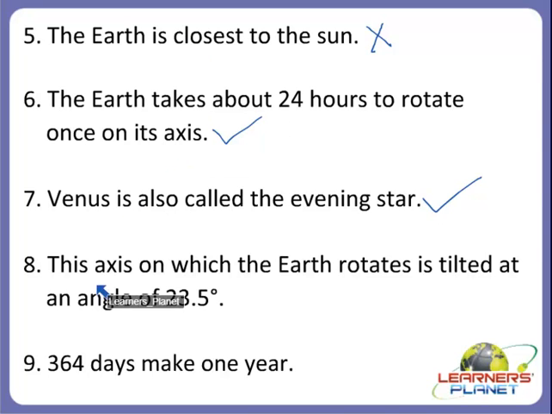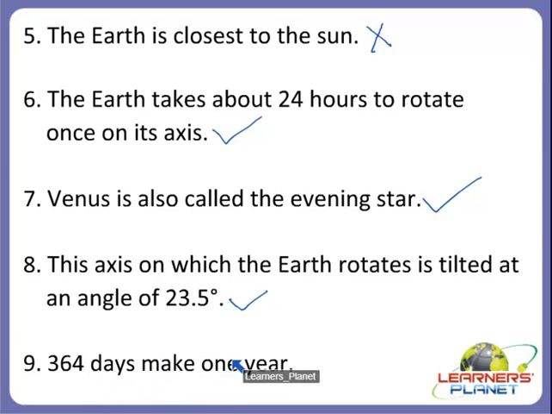Now the next one. The axis on which the earth rotates is tilted at an angle of 23.5 degrees. So is this the correct one children? Does the axis on which the earth rotates tilt at an angle of 23.5 degrees? Yes, we discussed about it. The earth is tilted at an angle of 23.5 degrees, and because of this there are changes in seasons, right?